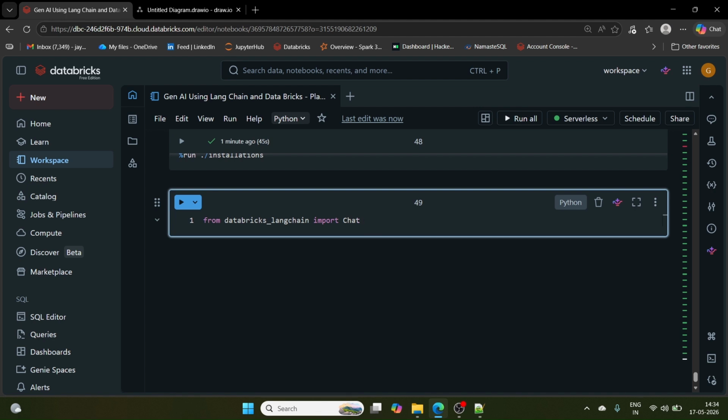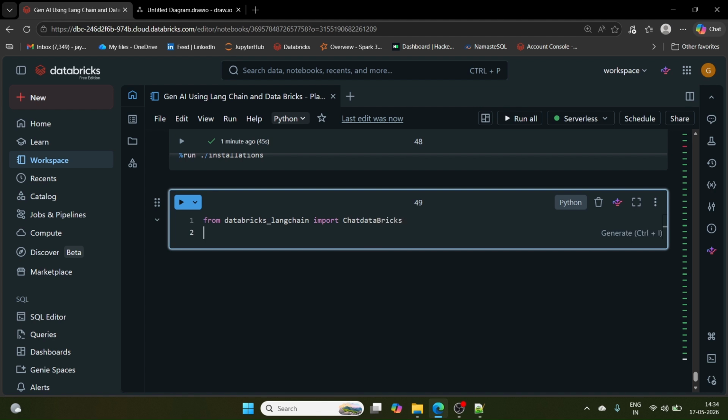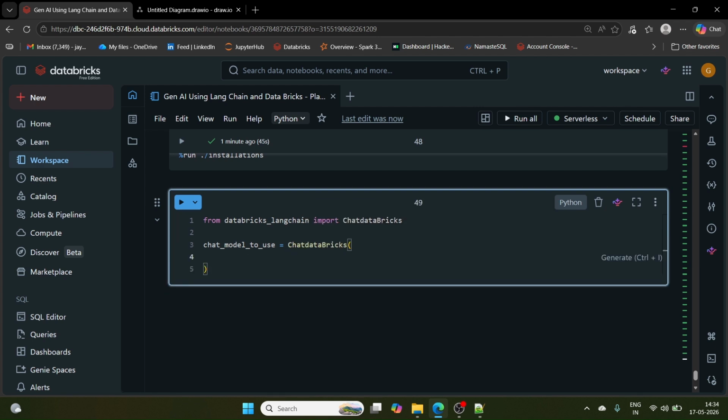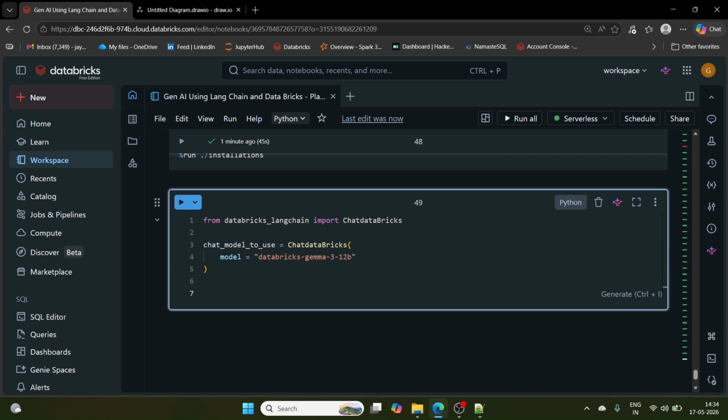Next, chat_model_to_use equals ChatDatabricks, and model equals, sorry, I have to put it in quotes, databricks gemma 312b. This is the chat model I'm going to use.